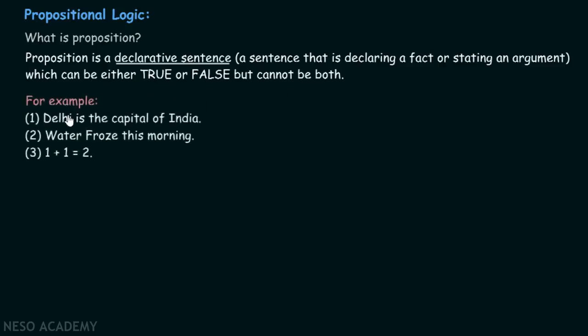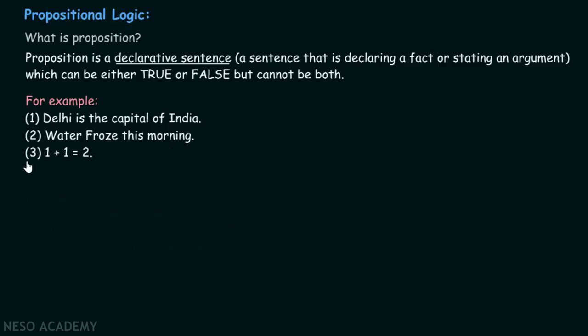For example, Delhi is the capital of India. It can be true or it can be false. Water froze this morning. Definitely this statement can be true or false. 1 plus 1 equals 2. We know that this statement is true. Also, it is a declarative sentence. Therefore, this is a proposition.